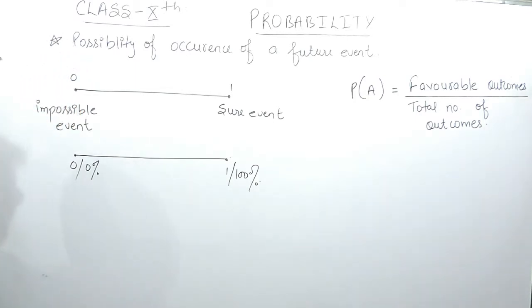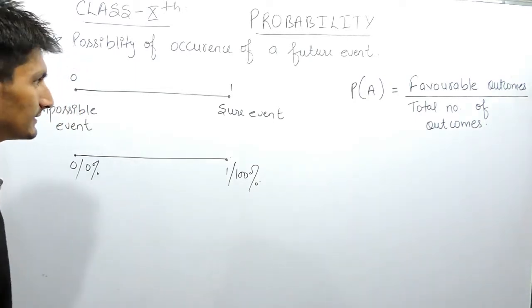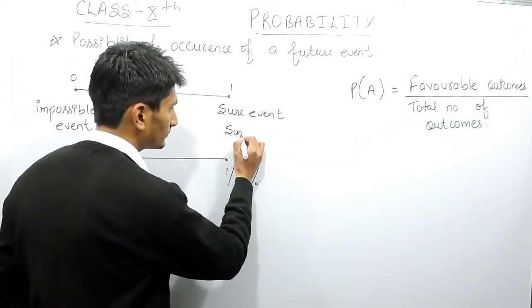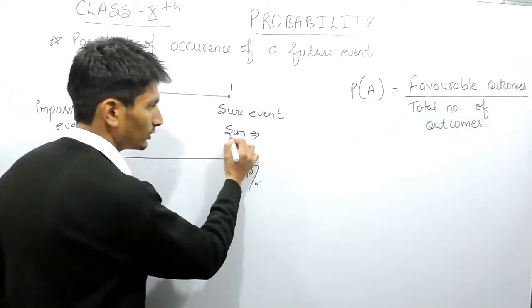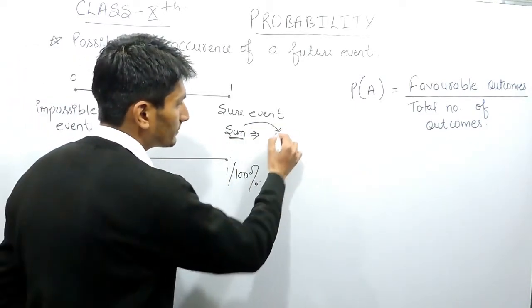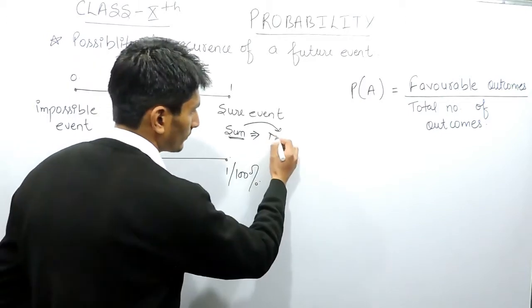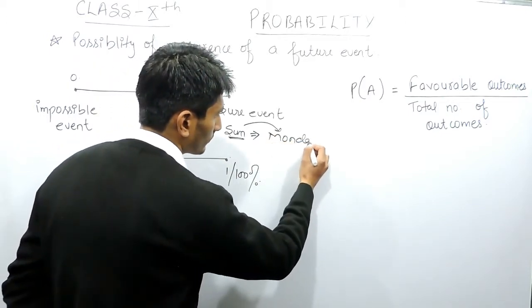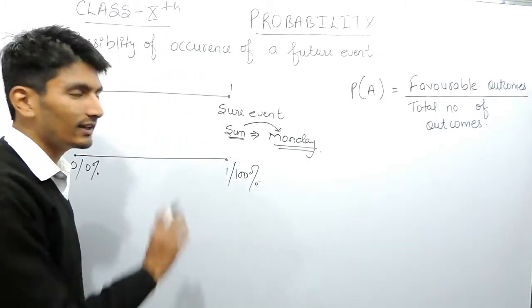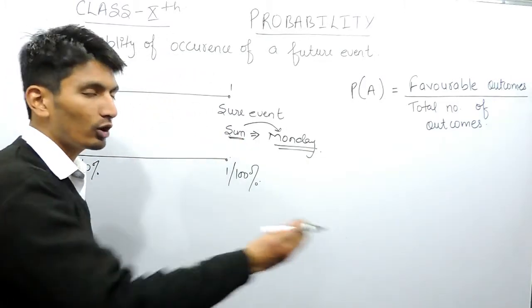Let me give you an example to discuss all these things. Now I am saying today is Sunday. What is the possibility that tomorrow is Monday? You will say that there is no doubt, that is certain, that if today is Sunday, tomorrow will be Monday.